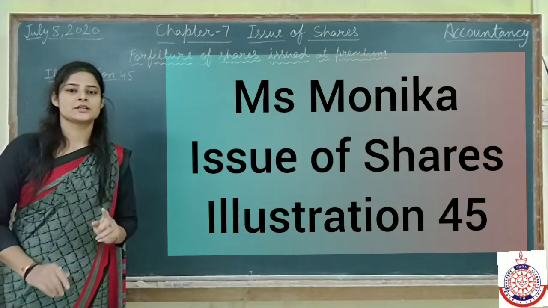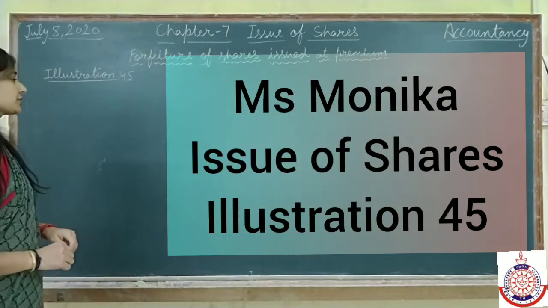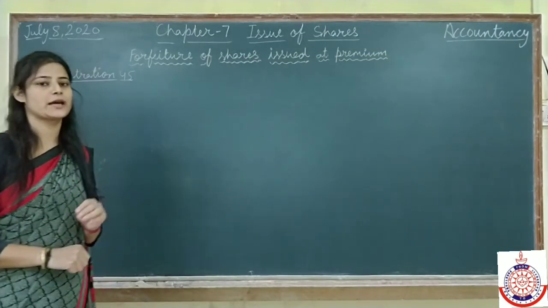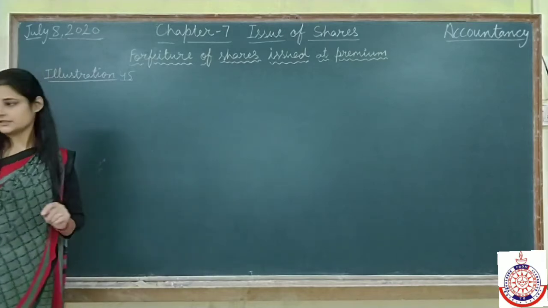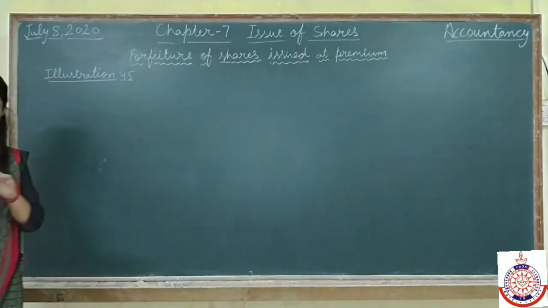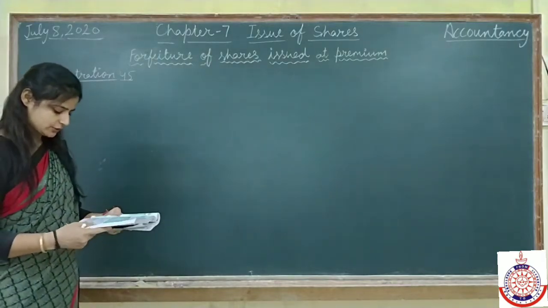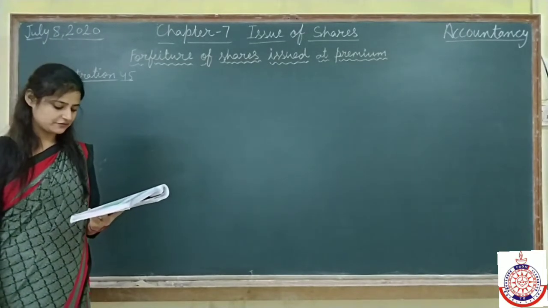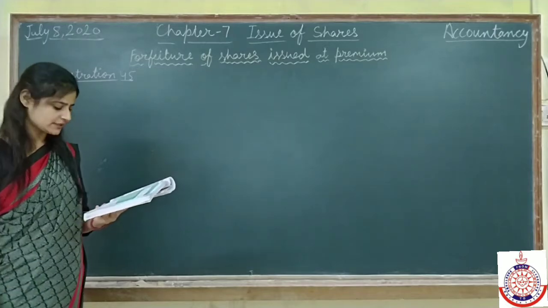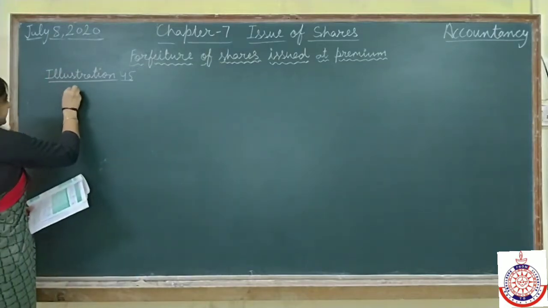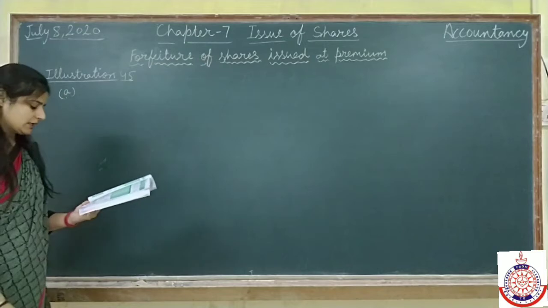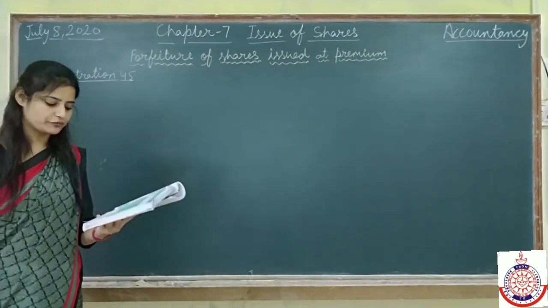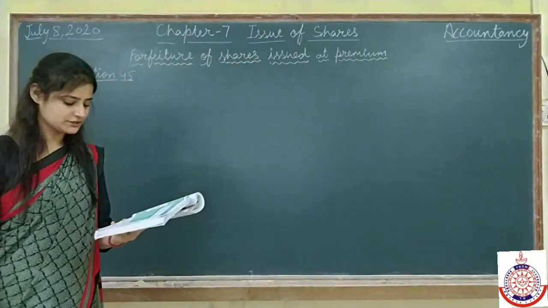Namaste students. Today I am going to explain illustration number 45 under the topic forfeiture of shares issued at premium. Illustration number 45 from your book. See the question. Under question number 45 we have three different questions. First, A part. In A part they are saying give the journal entry for forfeiture and reissue of shares.